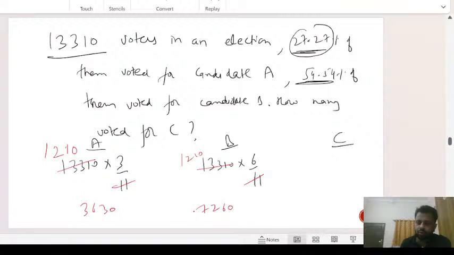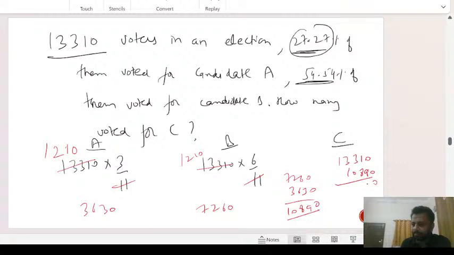तो इन दोनों को अगर हम ऐड कर दें 7260 and 3630, 10890. How many are left? 10890. Subtract this. 11 minus 9 कितना हो जाएगा? 2. 12 minus 8 कितना हो जाएगा? 4. 2 minus 0 would be 2. And that's it. That's the answer. Somebody had already calculated this. मुदिता ने already calculate कर लिया था. This was quick, quite quick.